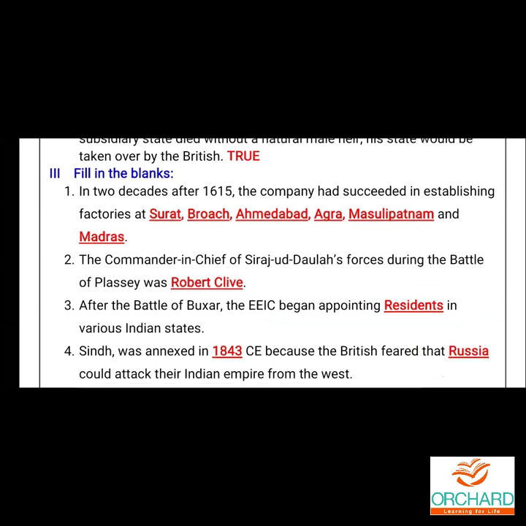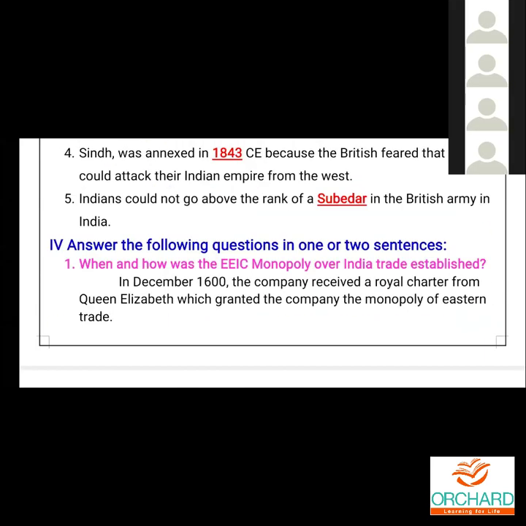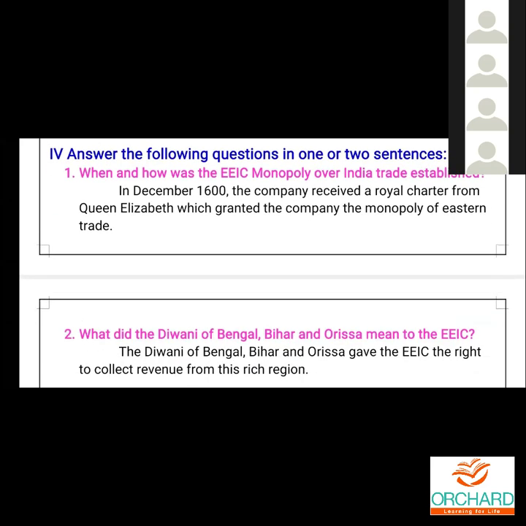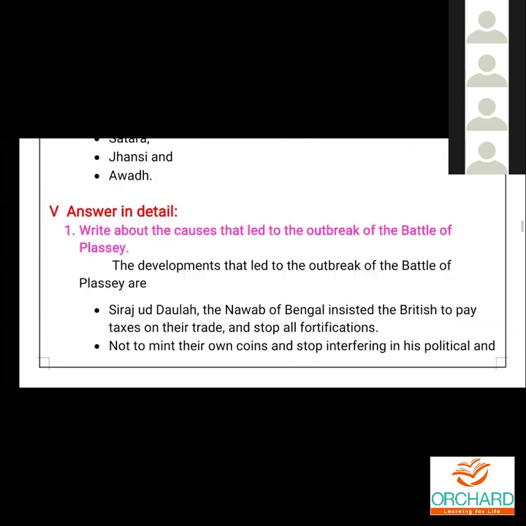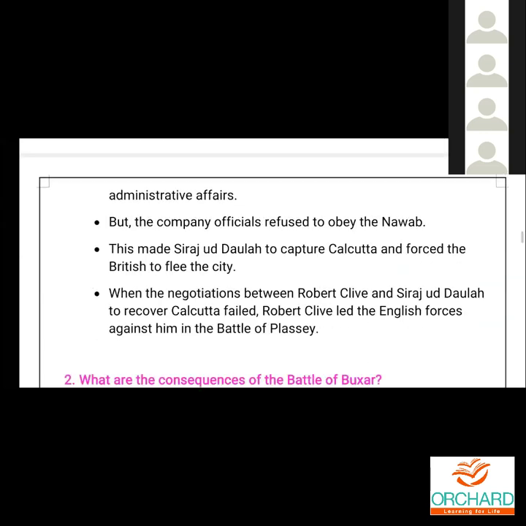You have to learn fill in the blanks. Okay. Then question answers in 1 or 2 sentences, short answers you have to learn. When and how was the EIC monopoly over India trade established? And you have the second question. Totally there are 5 questions. Then answer in detail you have to learn.